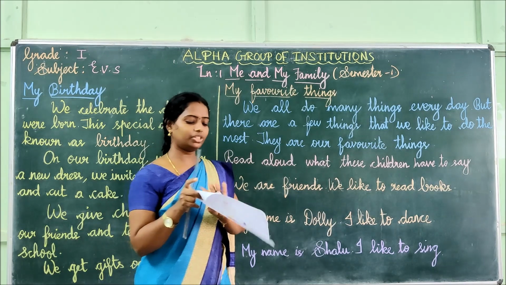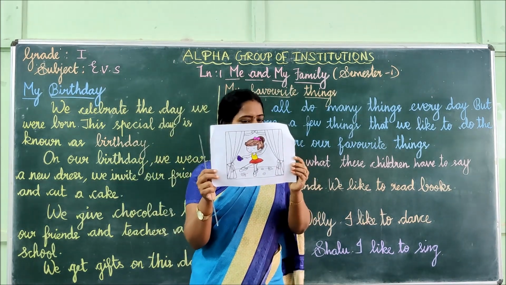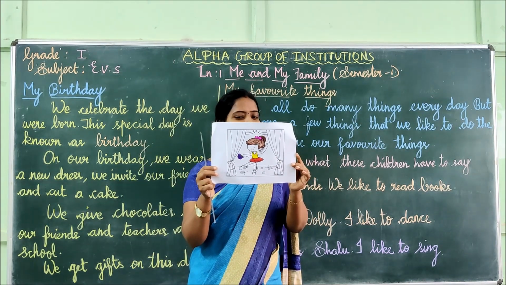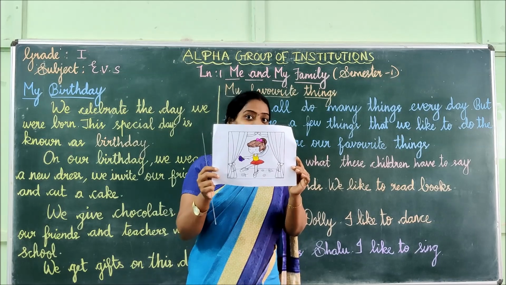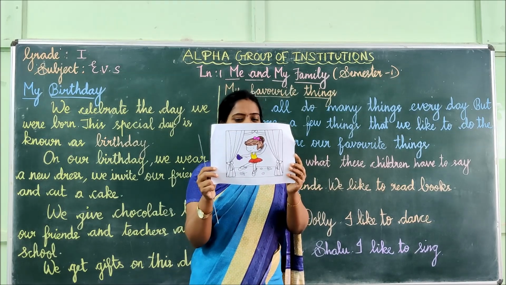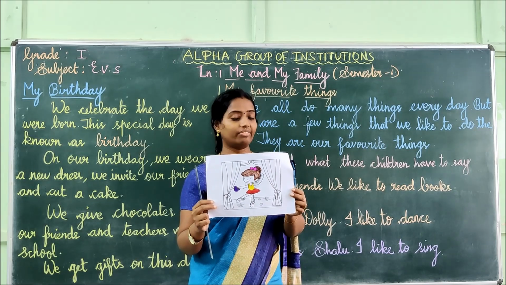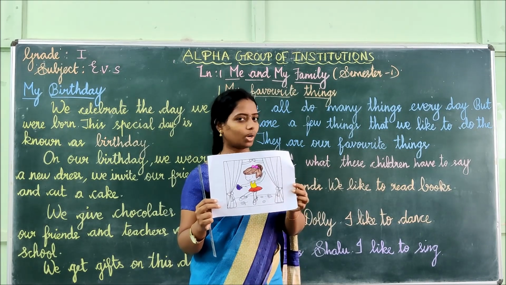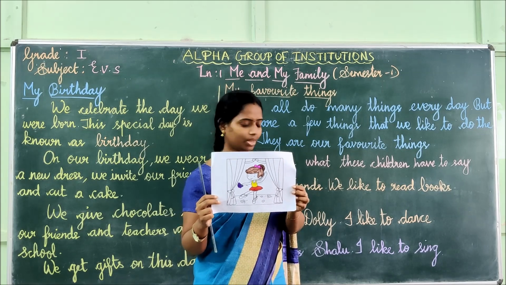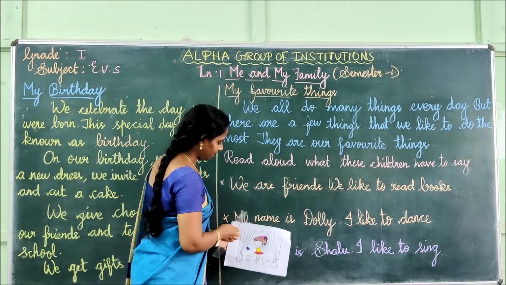And then, what is the next one? See, what is this girl doing in this picture, children? She is dancing, isn't it? So, her favorite thing is dancing. And what is her name? Shall we see what her name is? See, what she is telling?